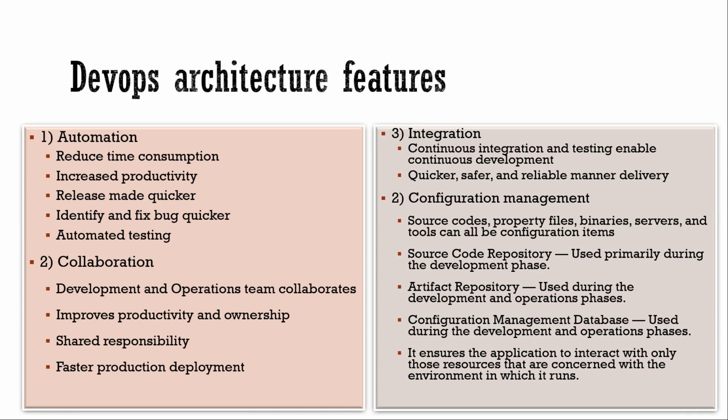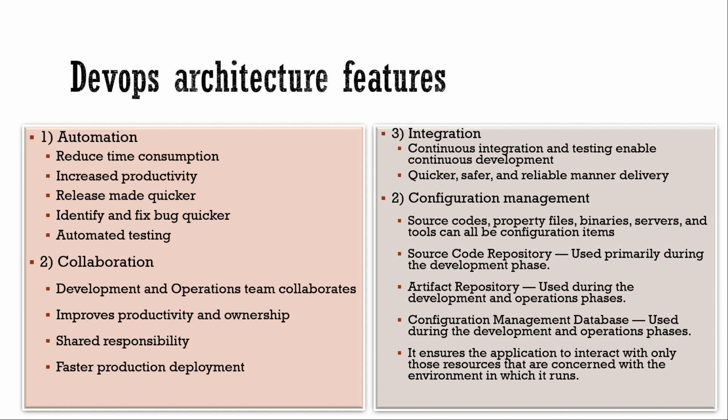So now we will start with one by one architecture feature in detail. The first one is automation. The automation reduces the time consumption. I will explain that concept in the next coming slide. And it increases productivity. As we are working as a team together, development, testing and IT operations team, it increases the productivity and we are making the release quicker and identifying and fixing the bug quicker actually.